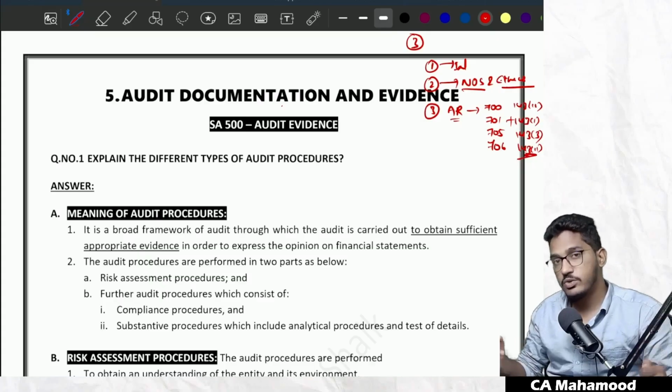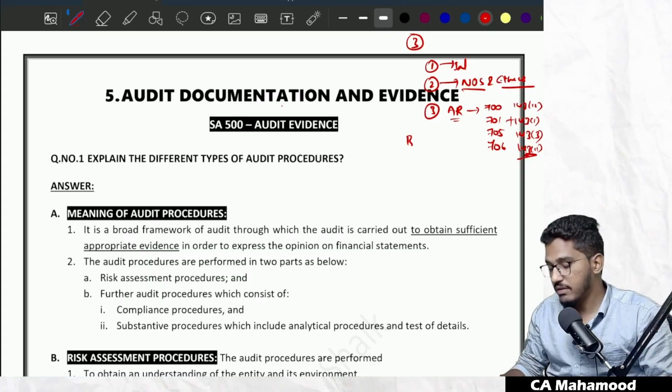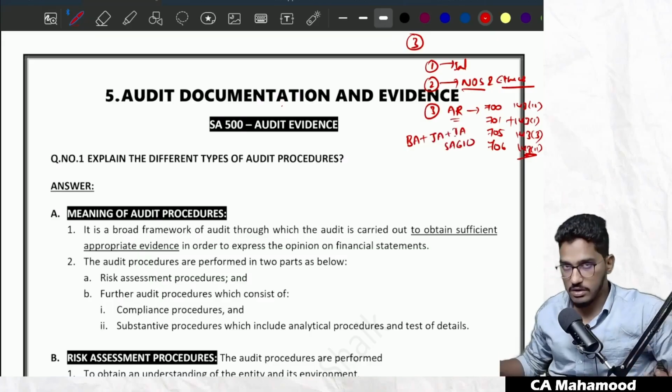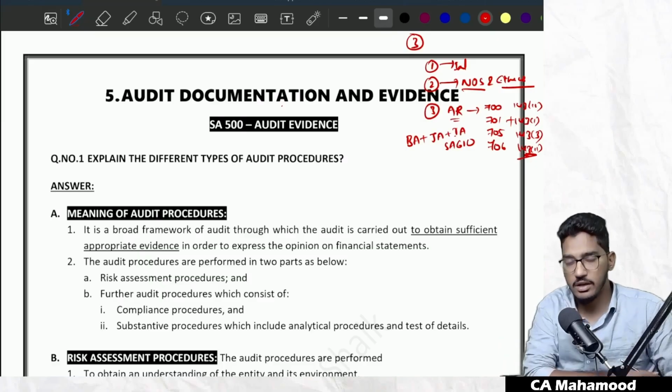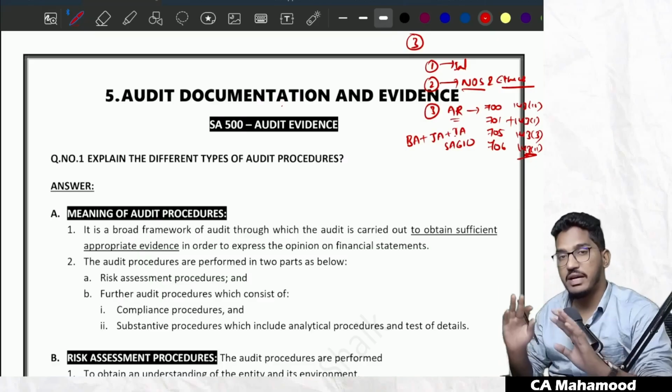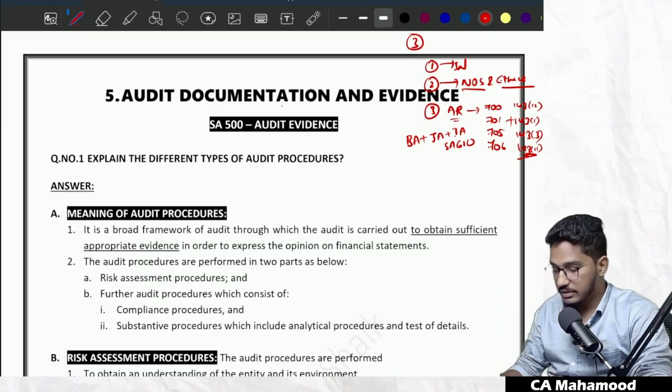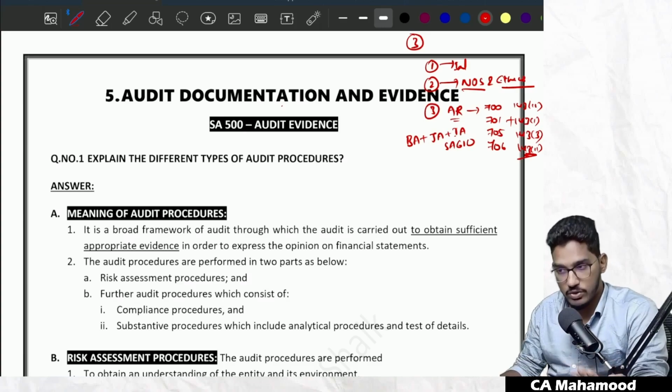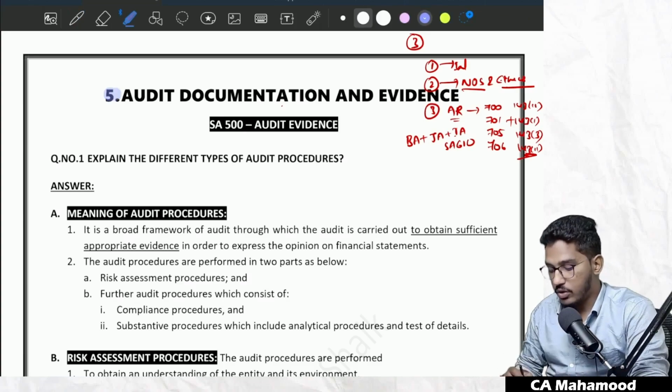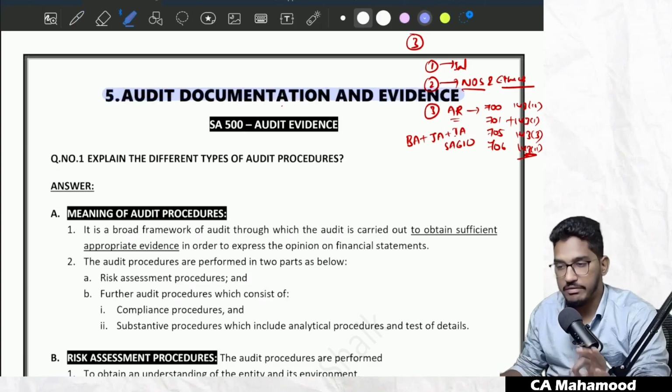In addition to that, a few specific concepts also we have understood. We have understood the concept of branch audit, the concept of joint audit, the concept of internal audit. Along with that, SA 610 also we have covered. So till now, this is what we have revised. Now the next chapter which we are going to take up for revision is audit documentation and audit evidence.